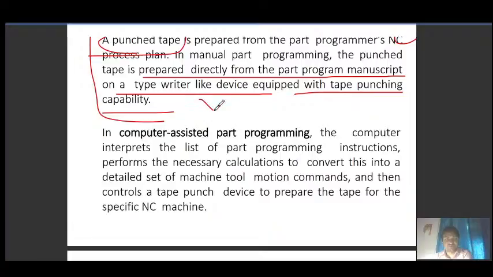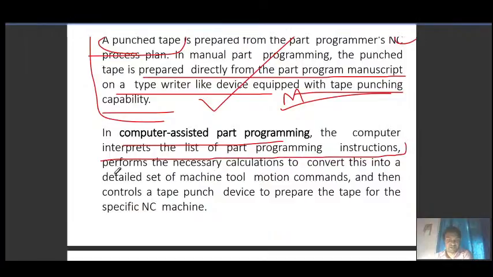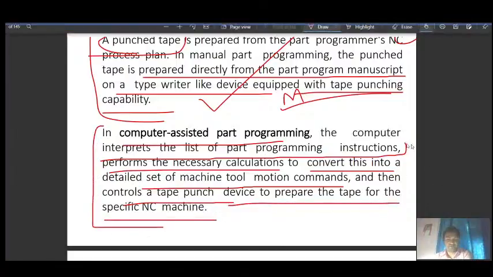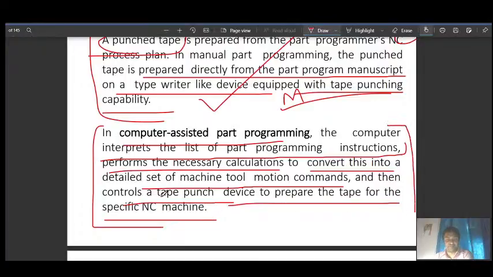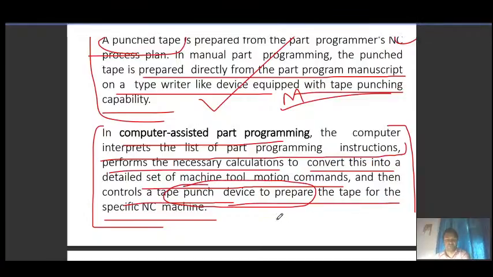So that is manual part programming done here. In computer assisted part programming, the computer interprets the list of part programming instructions, performs the necessary calculations, converts them into a detailed set of machine tool motion commands, and then controls a tape punch device to prepare the tape for the specific machine tool. So here the computer is doing everything, and it also prepares the punch tape.